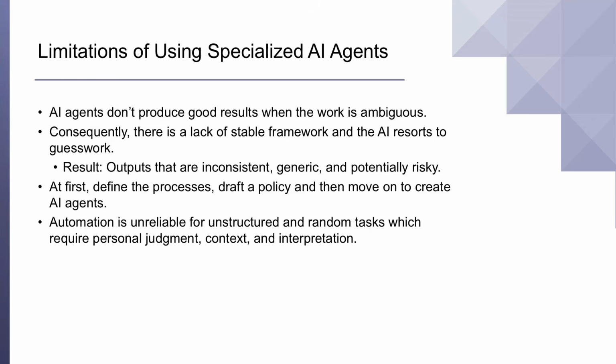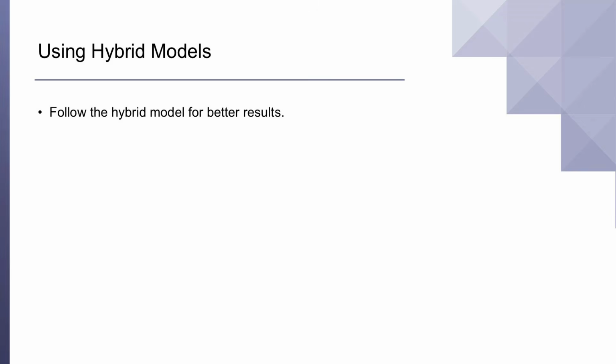Automation is unreliable for unstructured and random tasks, as their outcomes rely on personal judgment, context, and interpretation. In these scenarios, we can follow a hybrid model where AI can assist by providing ideas or drafts, and a human remains in charge of the decision-making. This is correct because the correct answer often requires a judgment call, not just a calculation. The hybrid model helps ensure optimal results while simultaneously training the AI.